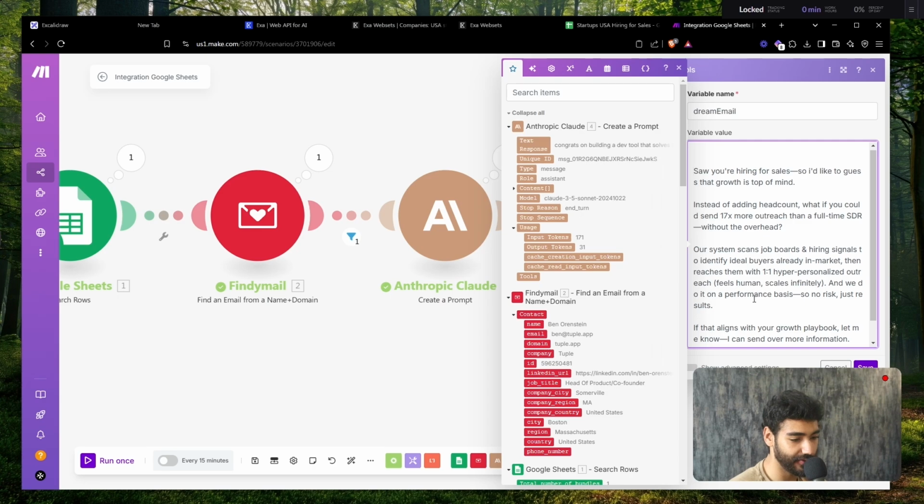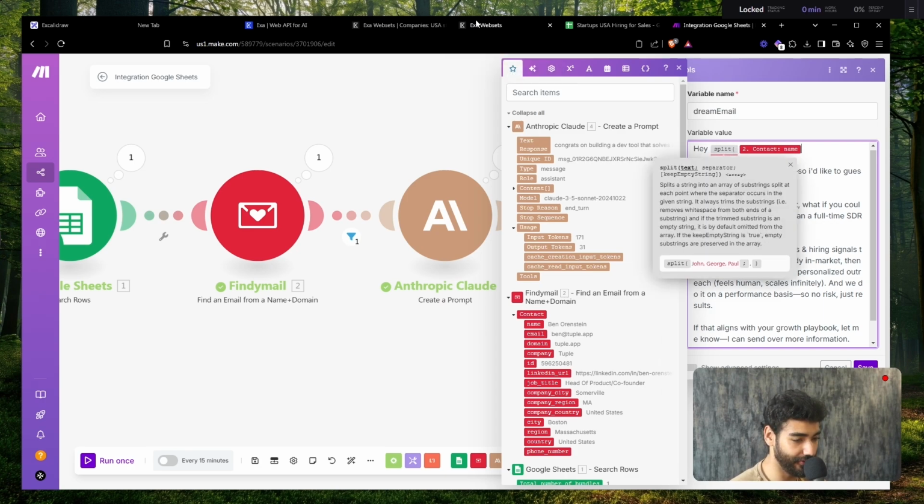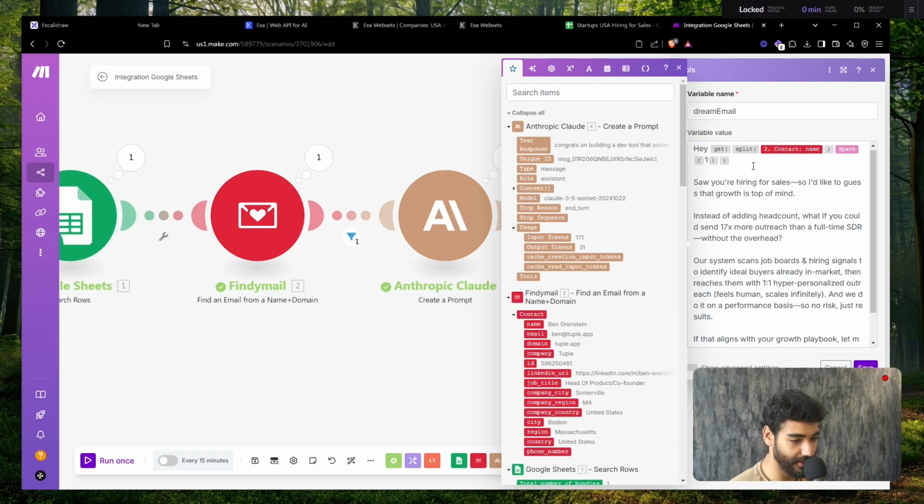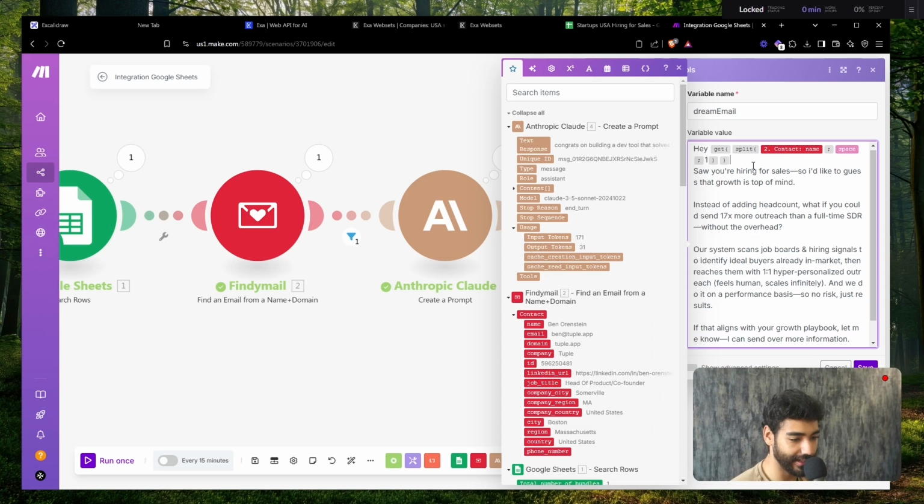So now all I have to do is basically feed in. So hey, I need to have my introduction. So hey, so the name, we don't have the actual first name. We can go to Exa and include first name of the founder, but we can just use a formula for that. So we're just going to split the full name based off a space, right? Just like you guys see me all the time in the channel. And we're going to get the first one. So get, and then the next thing we want is we want to basically add in our congrats line. So congrats line here, and then basically saw you hiring for sales, etc., and click save.